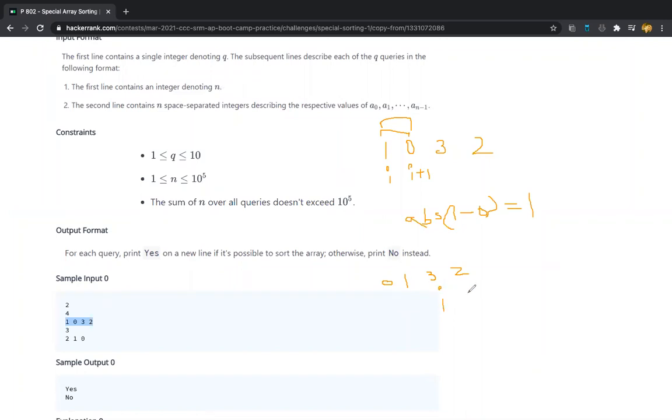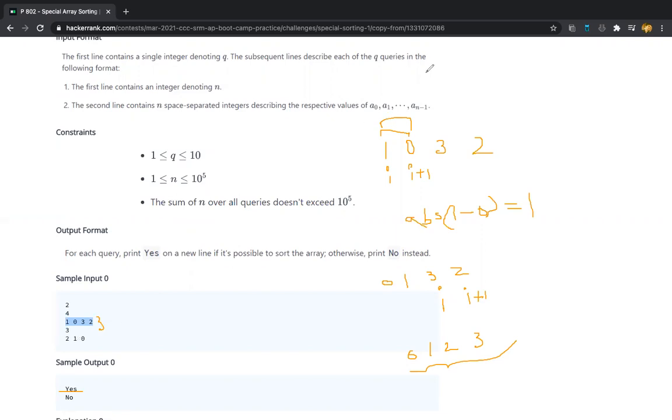Now here this element is i and this element is the i plus 1th element. 3 is greater than 2, right? And also its absolute difference is 1, meaning 3 minus 2 is 1, so it can be successfully swapped. Now the array can be rewritten as 0, 1, 2, and 3. Now successfully the array has been sorted, so we have to print S as output for this given input array.